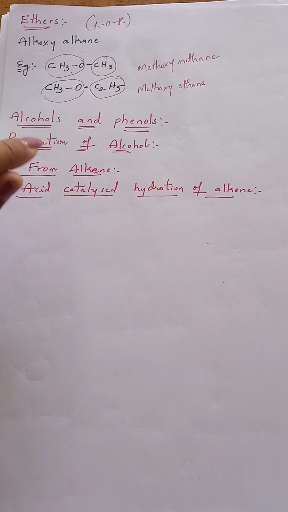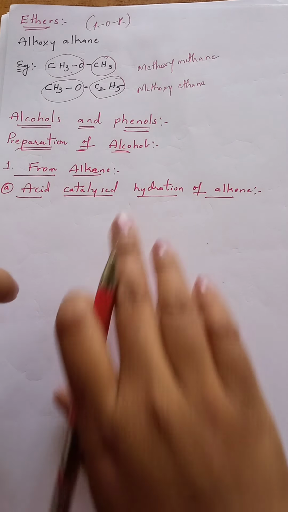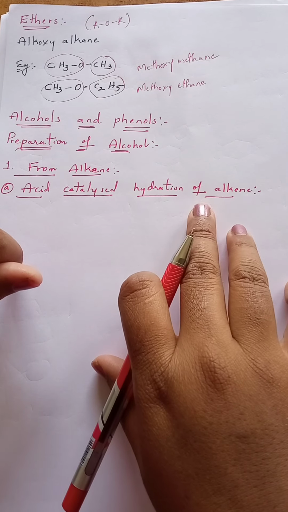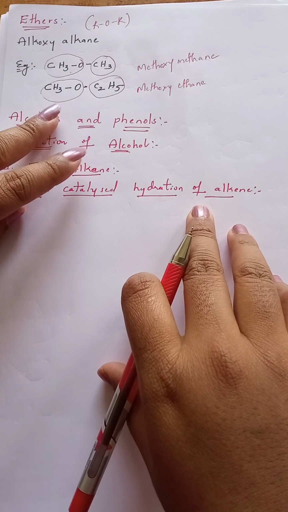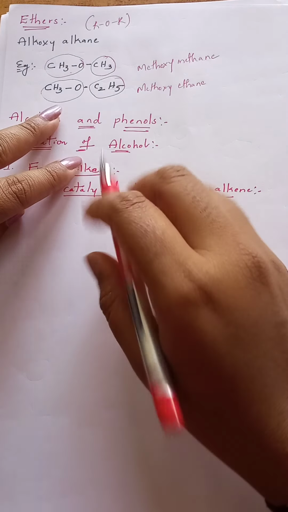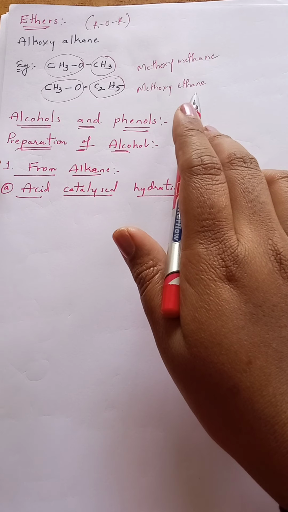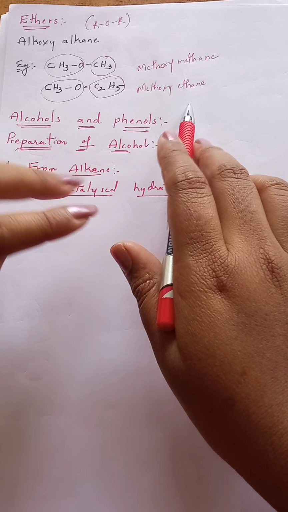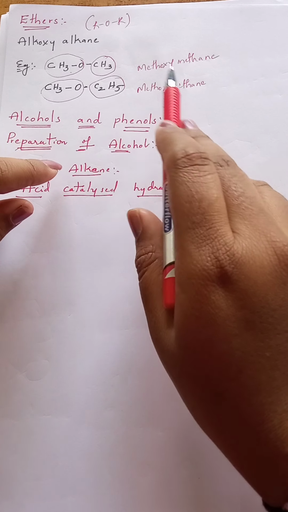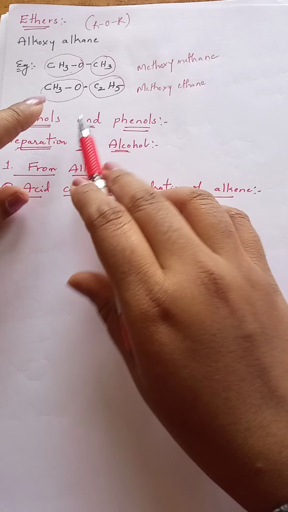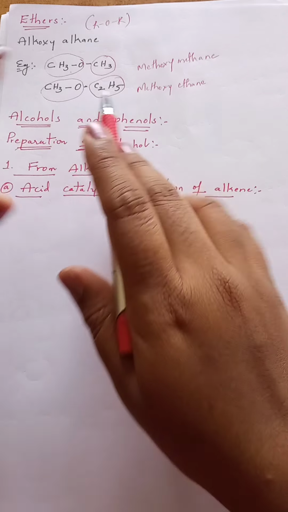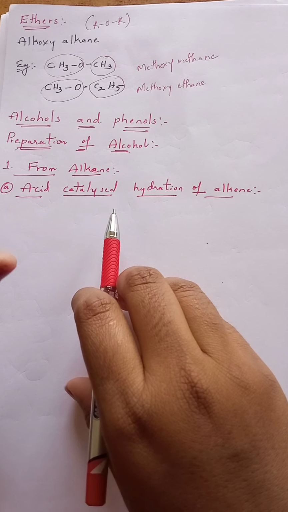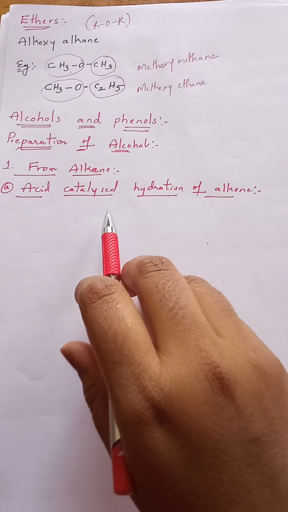So like this we can give names for different types of ethers also. That depends on the type of alkyl group. If both the alkyl groups are same, then any one is taken as parent chain, other one is added to oxygen, and can be taken as methoxy. If two different alkyl groups are present, the longest parent chain is taken as the root word and the smallest one is added to the oxygen, acting as methoxy. Okay, that is about the ethers nomenclature.